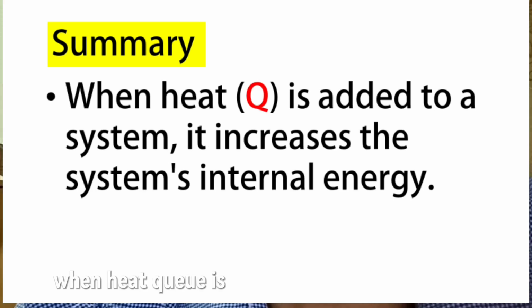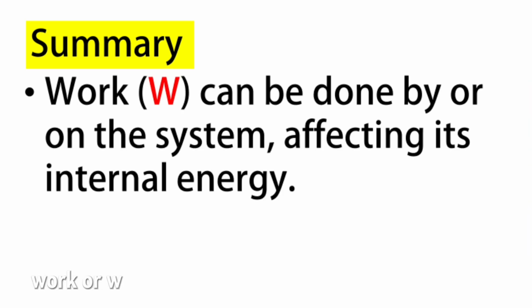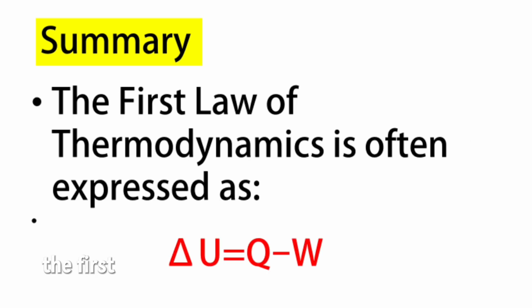When heat Q is added to a system, it increases the system's internal energy. Work, or W, can be done by or on the system, affecting its internal energy. The first law of thermodynamics is often expressed as delta U equals Q minus W.